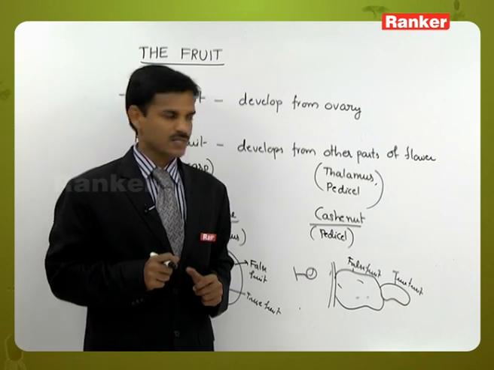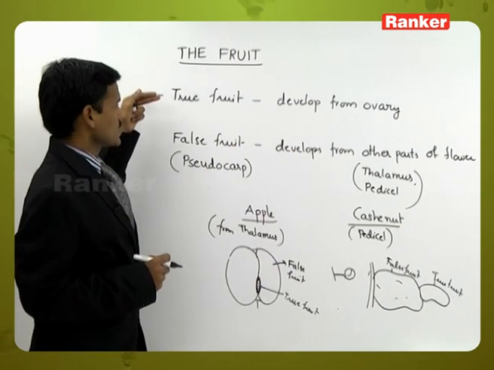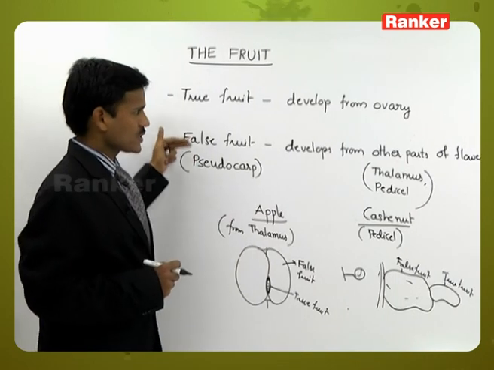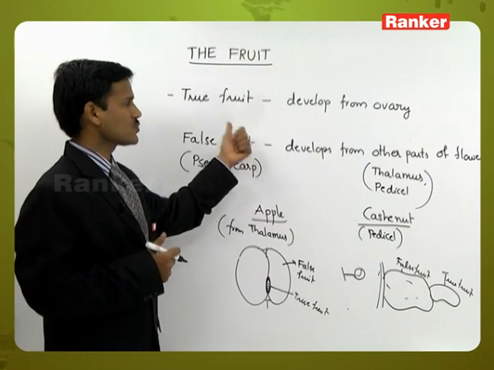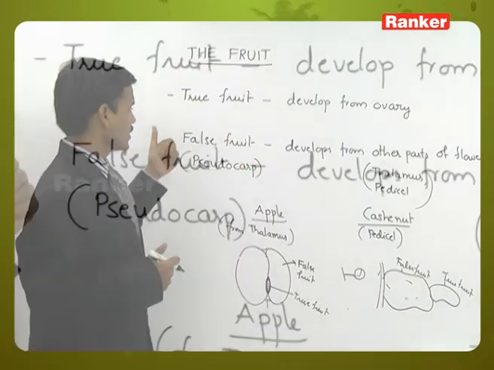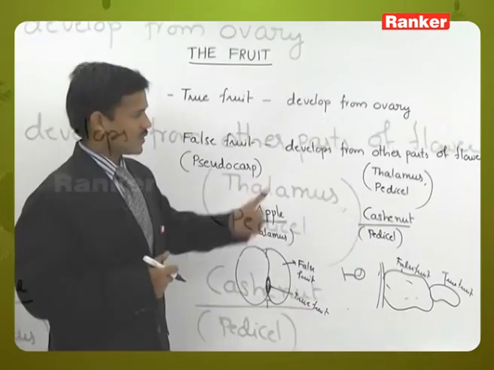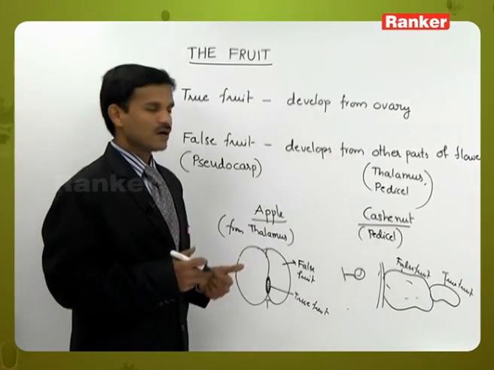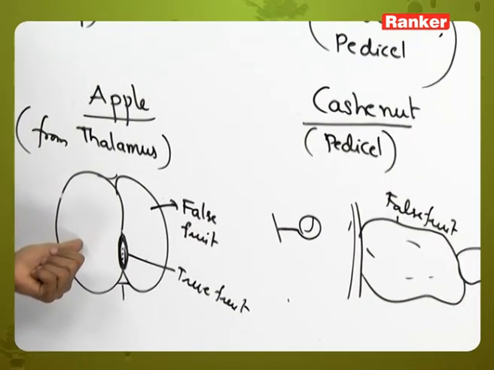They are cotyledons. So here fruits are mainly of two types: true fruits, false fruits. True fruits develop from ovary. After fertilization, the ovary develops into fruit. That is true fruit. Here false fruits develop from other parts of the flower, like thalamus, pedicel, or other parts also. So in apple, thalamus develops into fruit, false fruit.